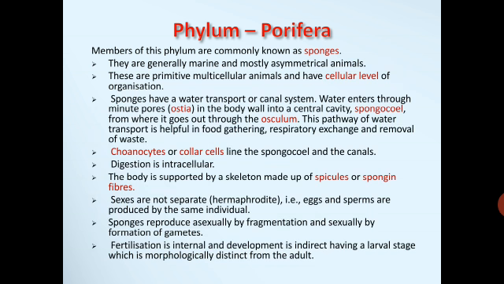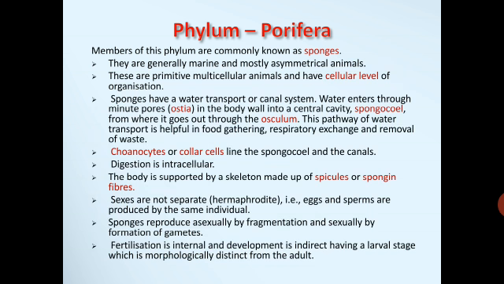Sponges have a water transport or canal system, a very important character. Water enters through minute pores called ostia in the body wall into a central cavity called spongocoel. So water enters the central cavity through the small pores called ostia, and from the spongocoel it goes out through the osculum. The osculum is a larger opening from where the water goes out. This pathway of water transport is helpful in food gathering, respiratory exchange, and removal of waste.